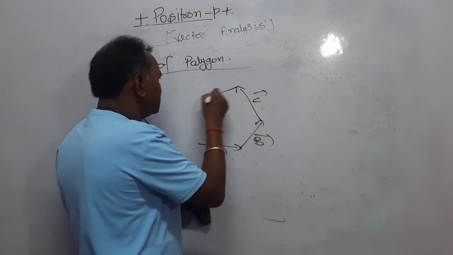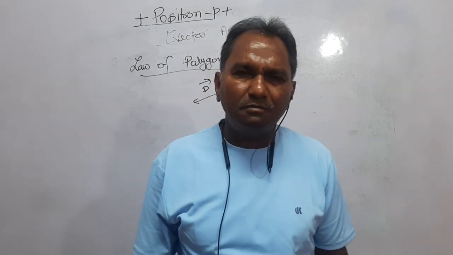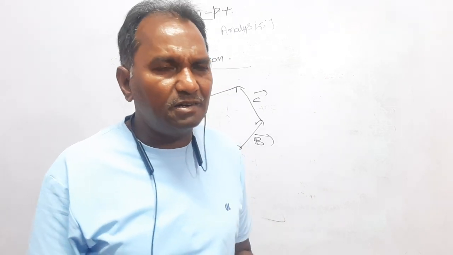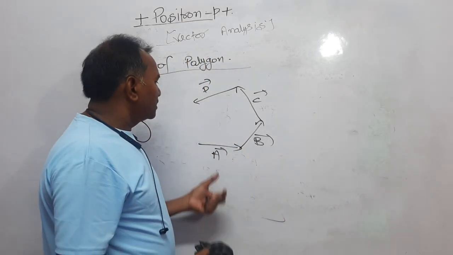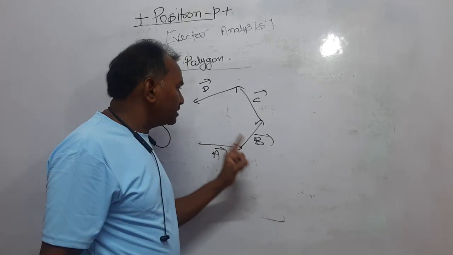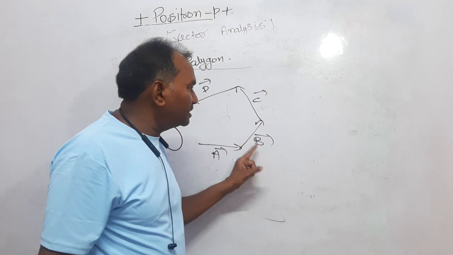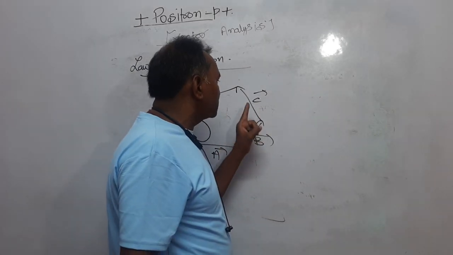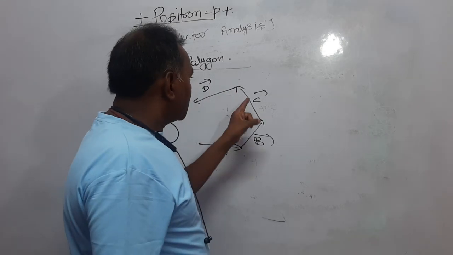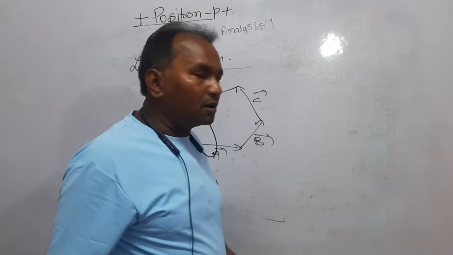Then it is vector D, right? The four vectors we have to add, vector A, vector B, vector C, vector D, are given, represented separately. Now we have to add. What have I done? I have drawn first the vector A, and keeping the tail of vector B on the head of vector A, I have drawn vector B. Again, keeping the tail of vector C on the head of vector B, I drew vector C. From the head of vector C, keeping the tail of vector D, I drew vector D.